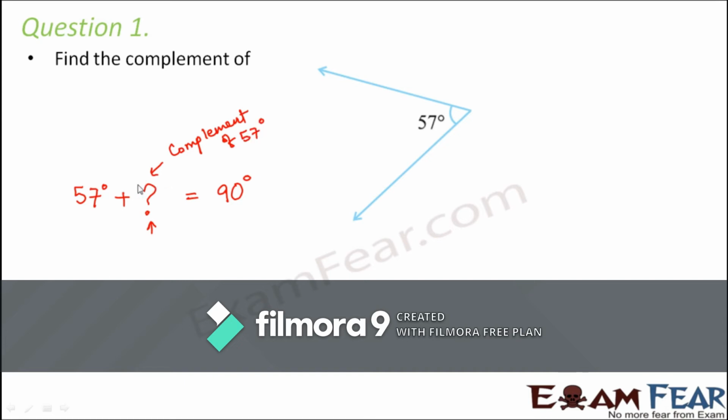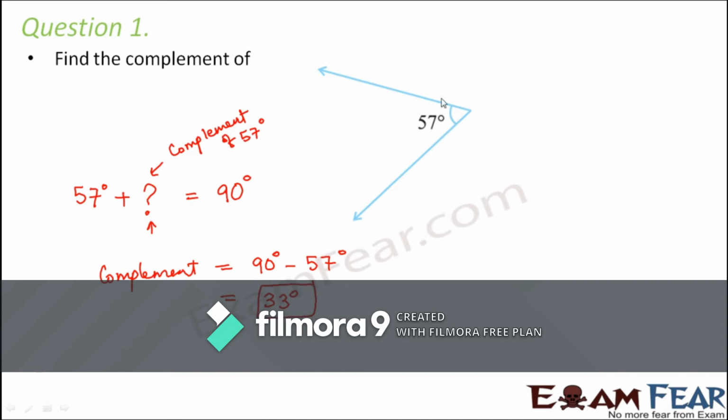Right? So how would you find out this angle? If you assume this angle as x, then x will be equal to 90 degrees minus 57 degrees, because you transpose 57 to the right hand side. Therefore, you can say that the complement of 57 degrees will be equal to 90 degrees minus 57 degrees, which is equal to 33 degrees.